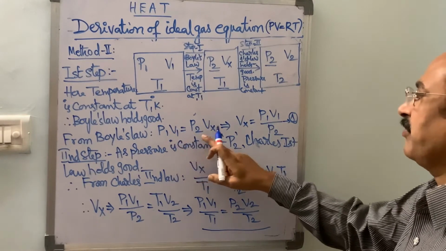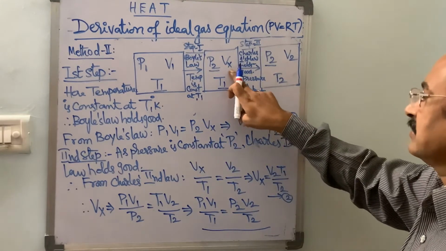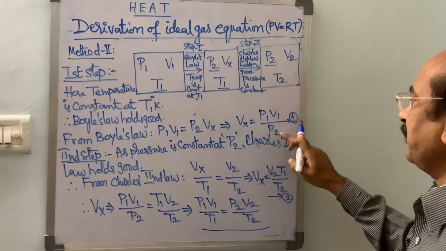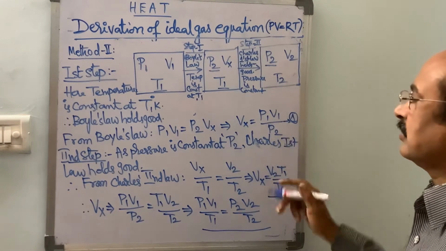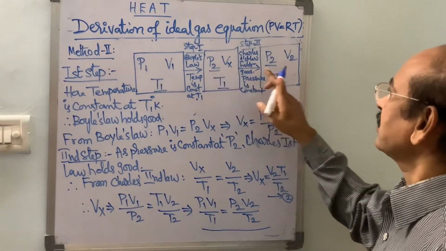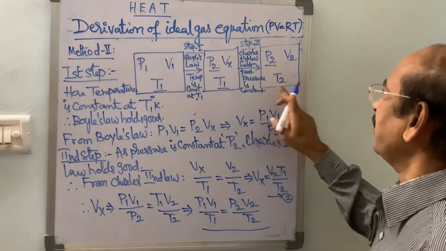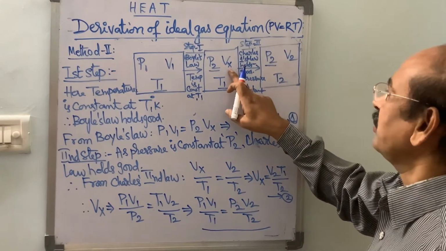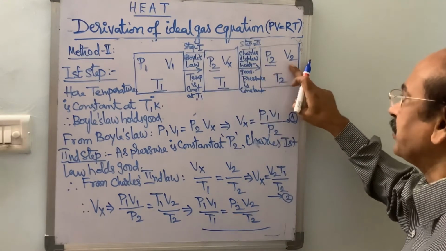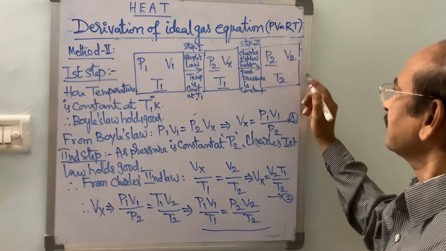Therefore, P1 V1 is equal to P2 into Vx, so Vx is equal to P1 V1 by P2. Now, in the second step, keeping the pressure constant at P2, let us change the temperature from T1 to T2, then its volume changes from Vx to V2. Then the final stage is obtained.